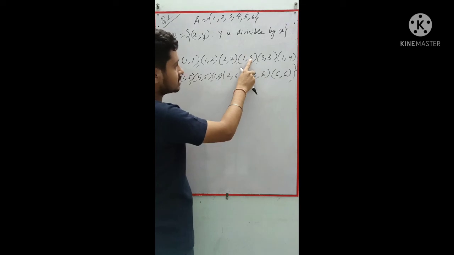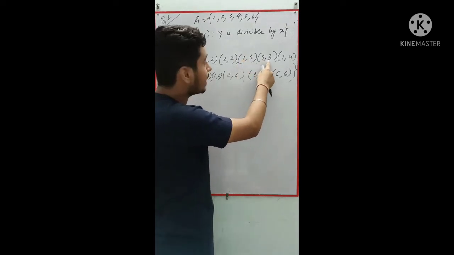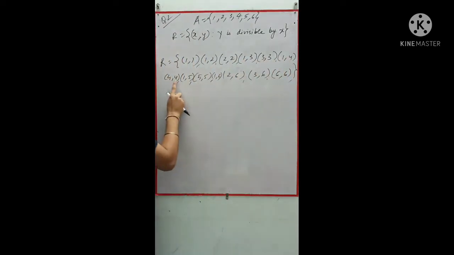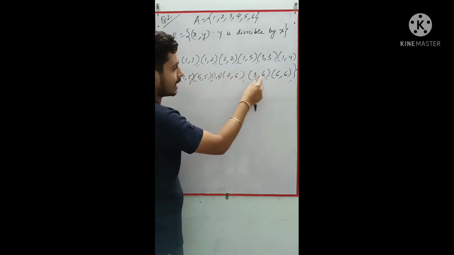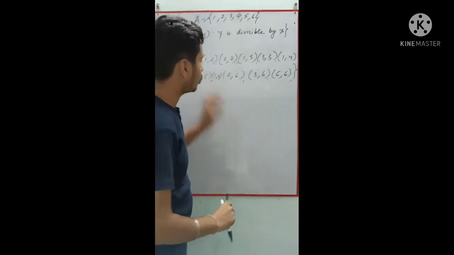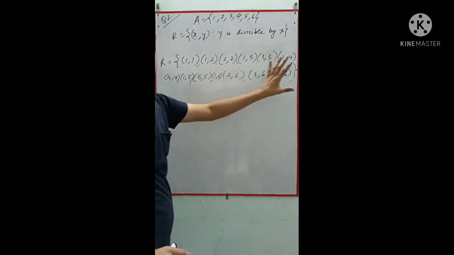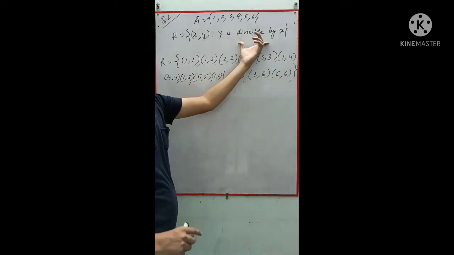Similarly, 3 is divisible by 1, and 3 is divisible by itself also. Then (4,1) and (4,4), 5 divided by 5, (5,1), and (6,1), (6,2), (6,3) and (6,6). I hope you understood this roster. This is the roster form which we have written according to this relation.